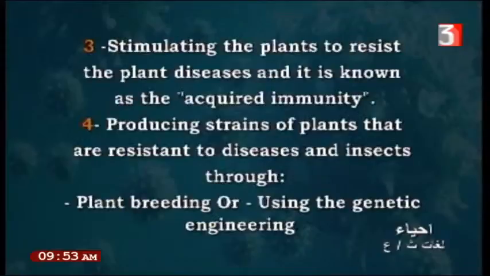Number three, what else can humans do to increase the immunity of the plant? Stimulating the plant to resist plant disease, and it is known as acquired immunity. Number four, producing strains of plants that are resistant to disease and insects through plant breeding or using genetic engineering.